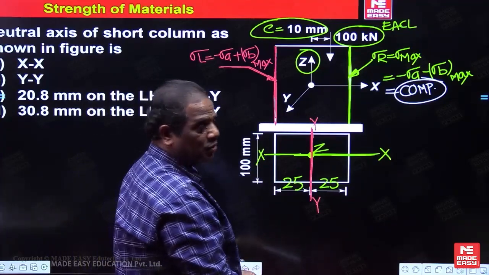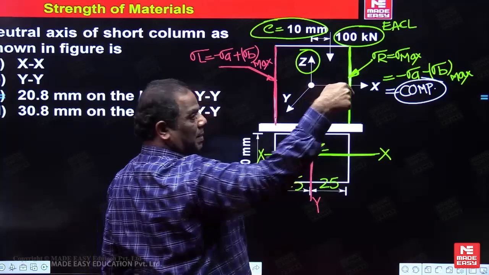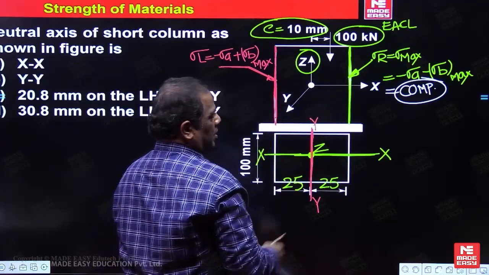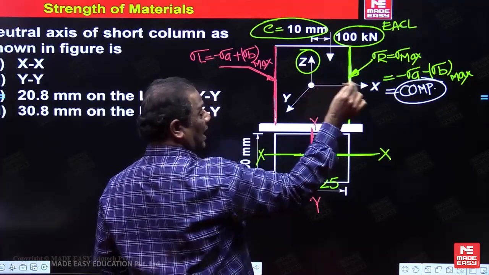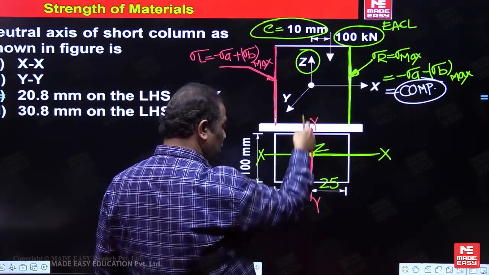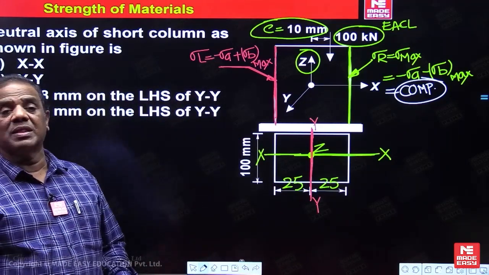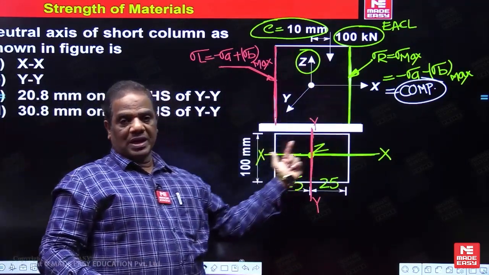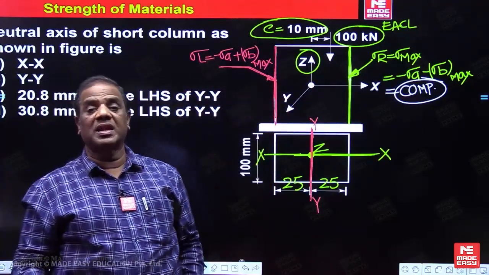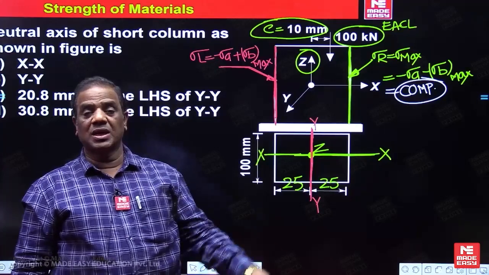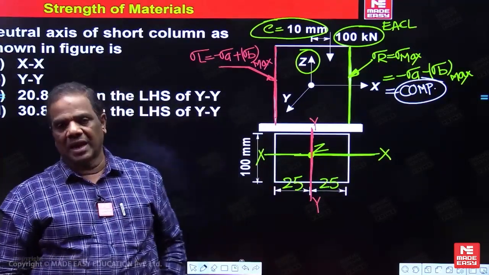How to identify this neutral axis now? This couple is in the vertical plane. For the vertical plane, which axis is perpendicular? Z. This is X, Z, and this is Y. So the couple is acting about YY. Therefore, section modulus should be taken about YY. So this is one method. First, identify the plane of the couple. The couple is in the vertical plane. For the vertical plane, YY is perpendicular. Therefore, section modulus should be taken about YY when the bending couple is acting alone.